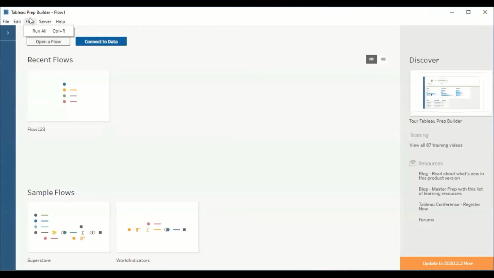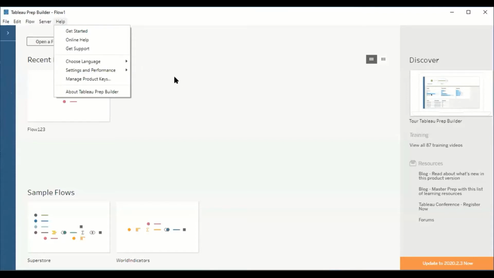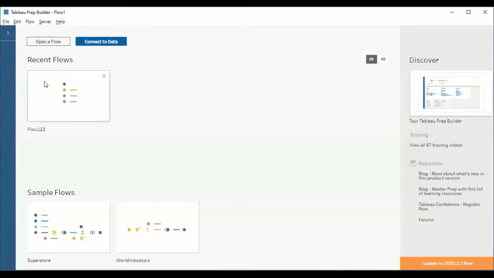Flow is nothing but, after mining the data, you are storing the files, the output file. So that flow will be shown here, we can track that flow using this option. Next, if I want to connect with the server, or if after mining I want to transfer the data to the server, using this option we can transfer the data to the server.